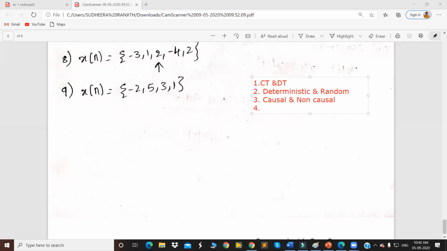Fourth one, even and odd. Fifth one, periodic and aperiodic.